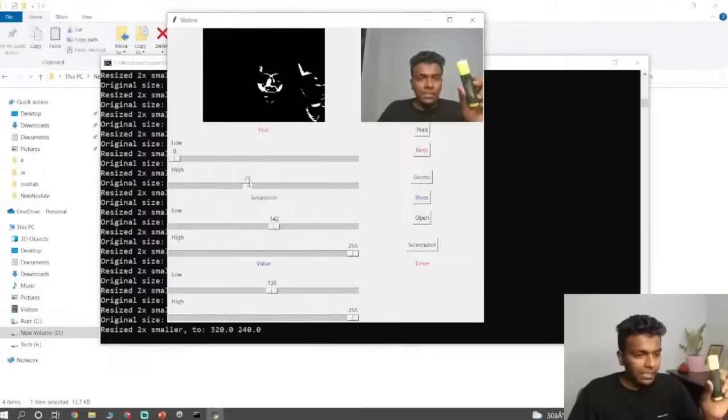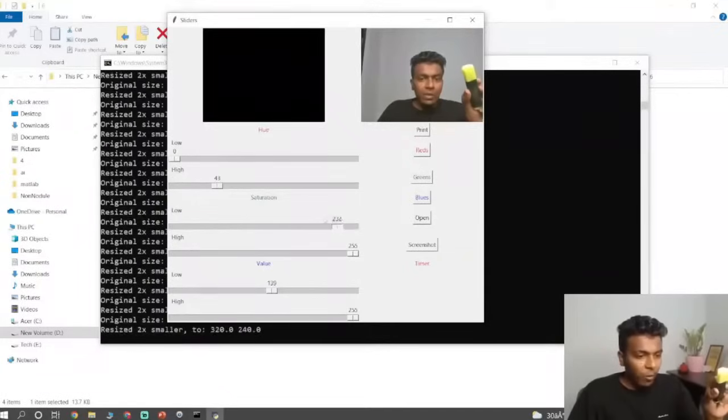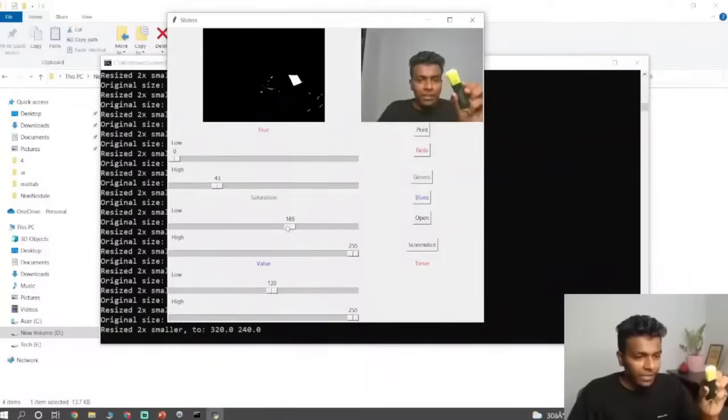Likewise, I'll do this adjustment until I see only that marker color. I think you can see how I did that, right?